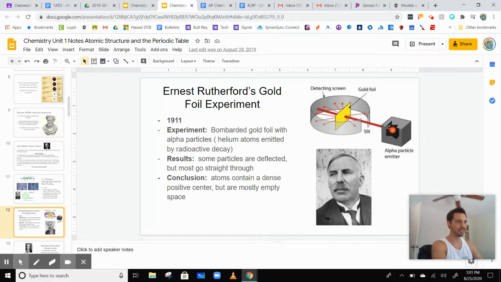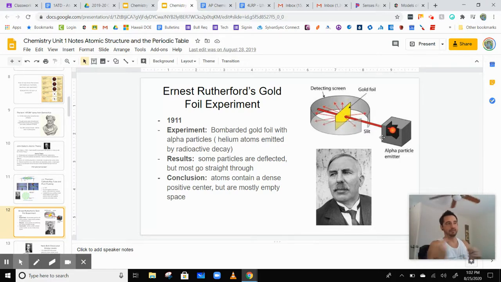So anyway, the alpha particle emitter shot these highly charged particles at gold foil. He assumed that if atoms were dense, positively charged, solid things, the alpha particles would bounce right back to him. If they did, then the Thomson model was probably correct. But he noticed that most of them went straight through the gold foil, so he assumed that most of the atom is empty space.